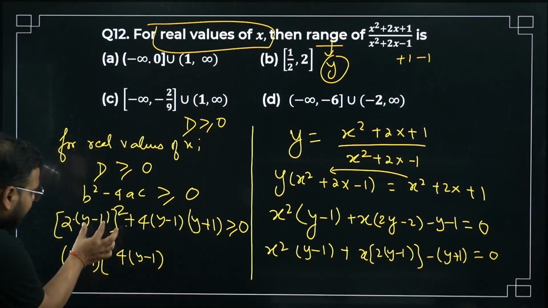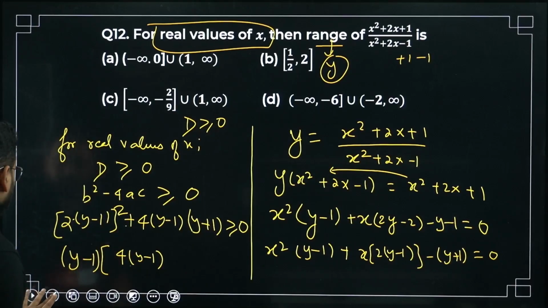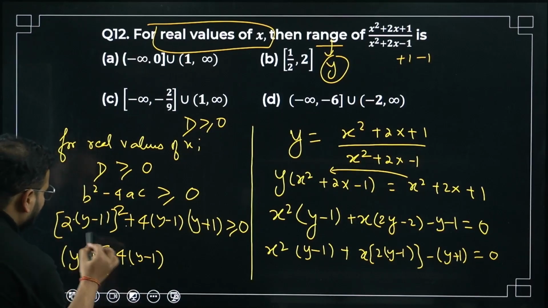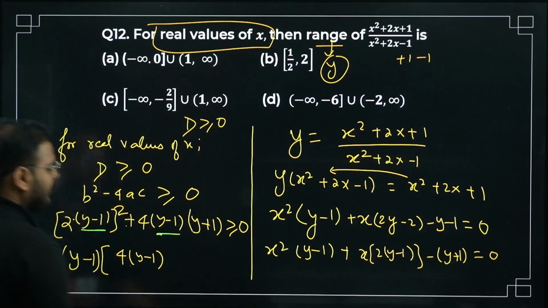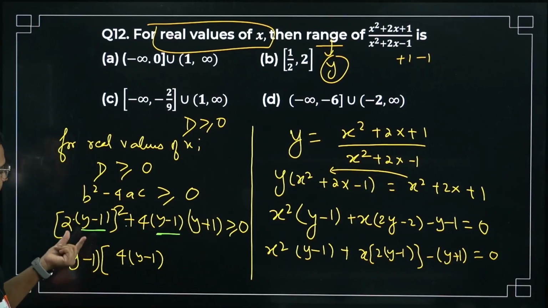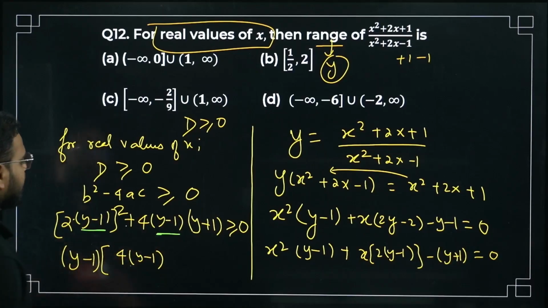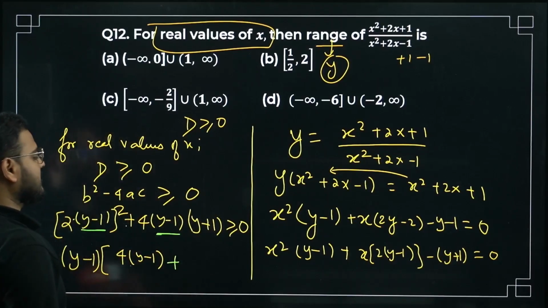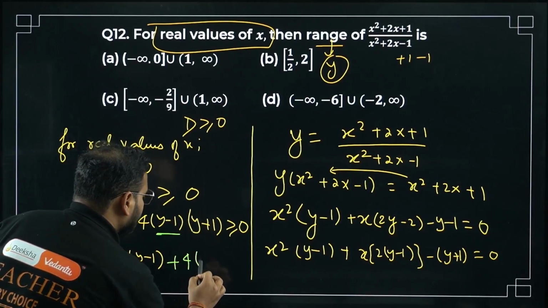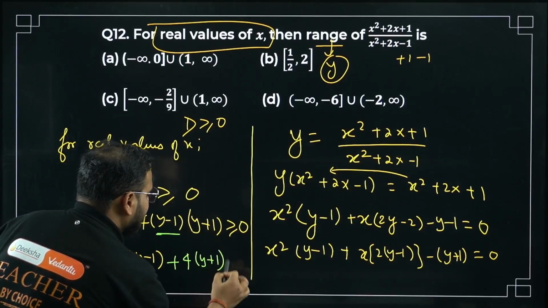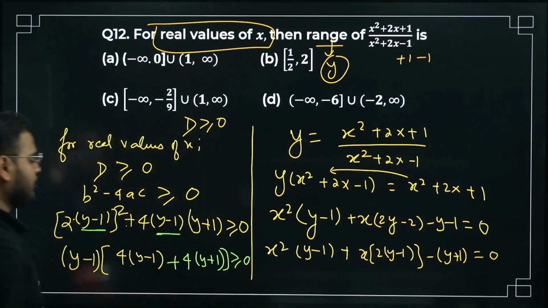No. I've taken this part common. Check this out. Y minus 1 here, y minus 1 here. I've taken it common over here. So I can't say that it is equal, or put a whole square here. I can't do that. Plus 4 times of y plus 1. Excellent problem. Please have a look.